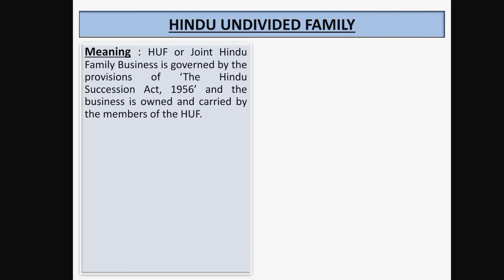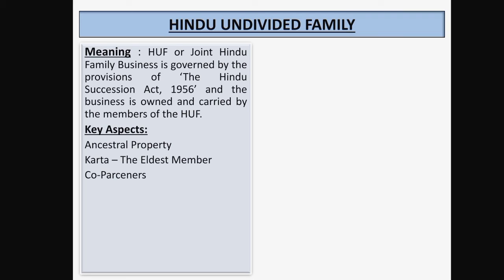And who governs this business? Who are the owners of the business? Members of the Hindu Undivided Family control this business. Now, the key aspect of this business is that the one who owns the business should have ancestral property. Karta is the eldest member who controls the business. Co-partners are the other members of the family who, along with Karta, manage the business.